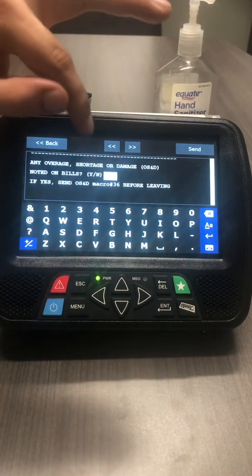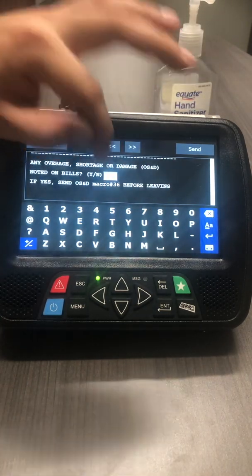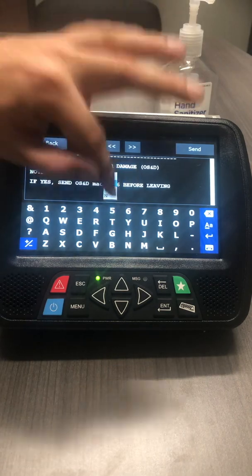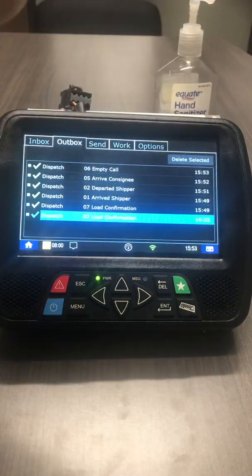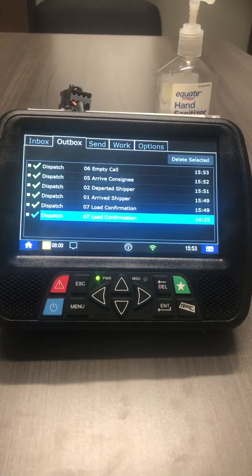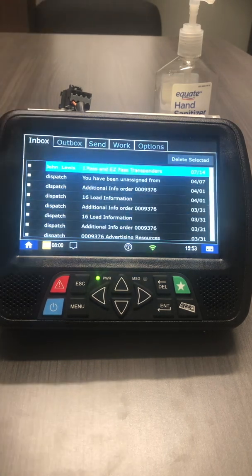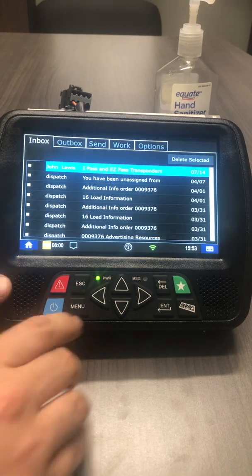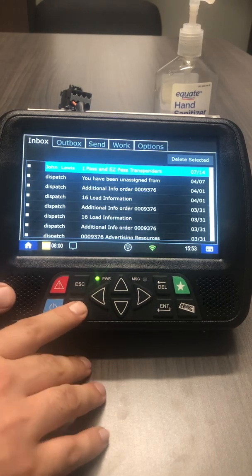Yes. Was there any shortage or overage? Nope. Send. So now that you've sent your empty call, you can now turn around and tell dispatch, empty, ready for a load. That takes care of the macro portion.